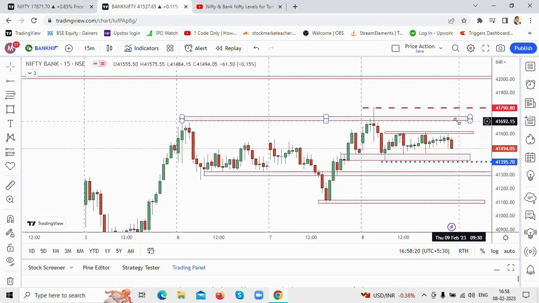Wait and watch. If there is a signal to short at the resistance level, that would be a clear short. If there is a signal to take a long position, it would be a clear long position around the levels that are marked around the support zone.